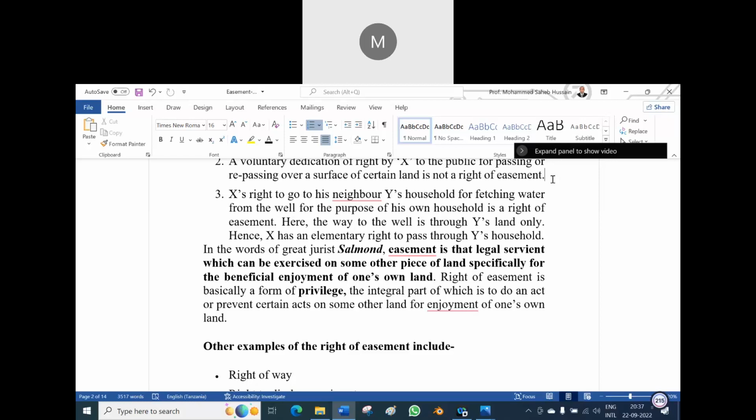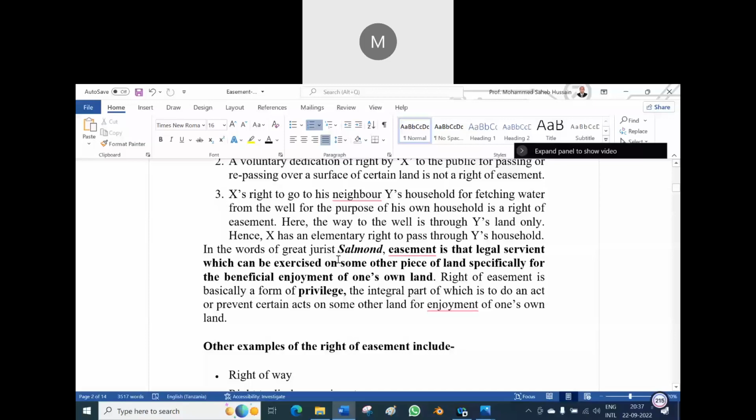Because in Y's land, there is a well. To fetch the water, X uses the land of Y, and hence we can say it is an easementary right. Is it clear? Either you say yes or you say no. If you say no, I will explain to you.